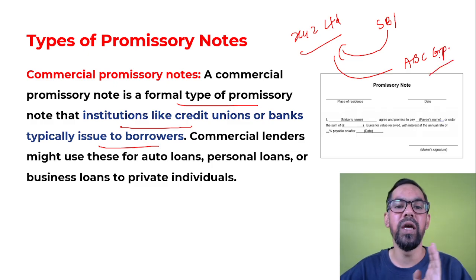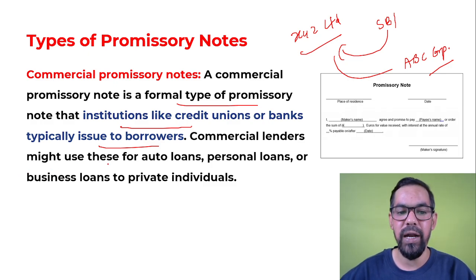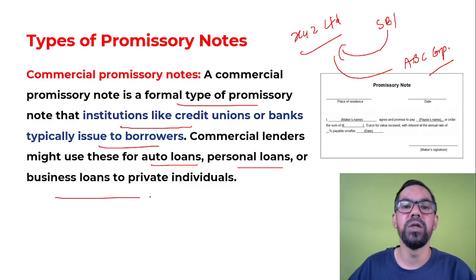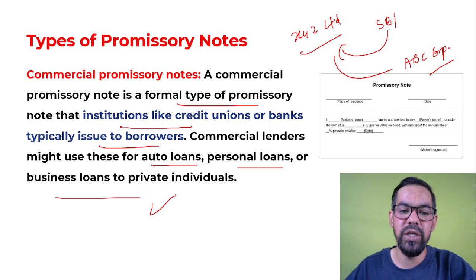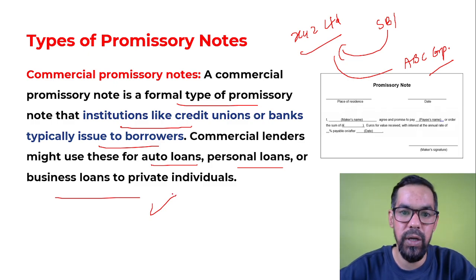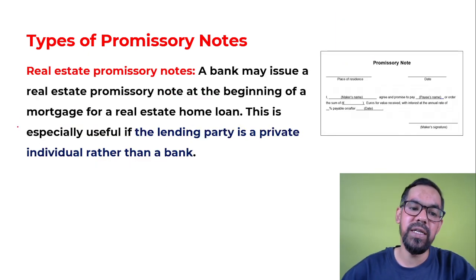Okay, so to ABC Corporation. So this is the case. Commercial lenders might use these for auto loans, personal loans, or business loans to private entities. So we have multiple uses of these particular documents. The first one is commercial, another one is real estate.